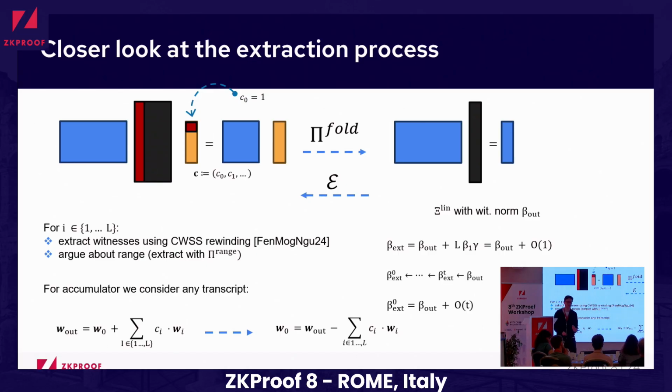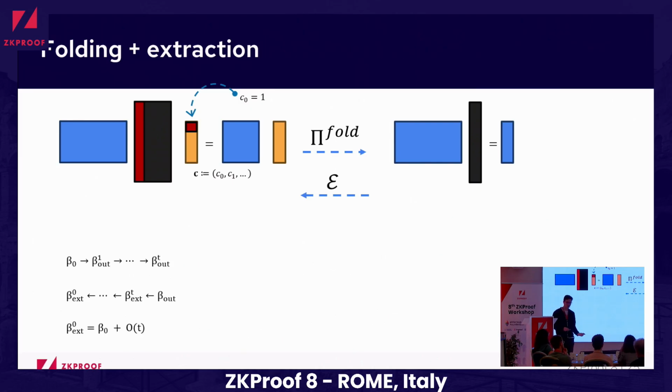So again we observe that if we have many rounds, the norm of the accumulator grows only linearly with the number of rounds. So putting it all together, we start from an accumulator of some low norm. After t rounds, it grows only by some linear factor in t, and then in the extraction we also get only a linear impact. So we observe that the impact in both correctness and extraction is only linear.